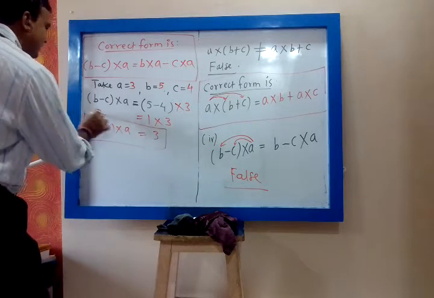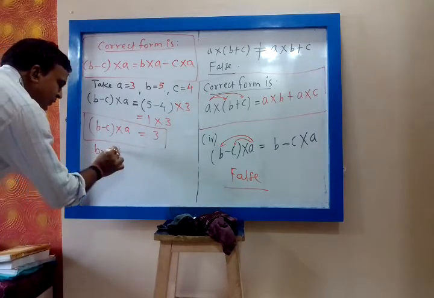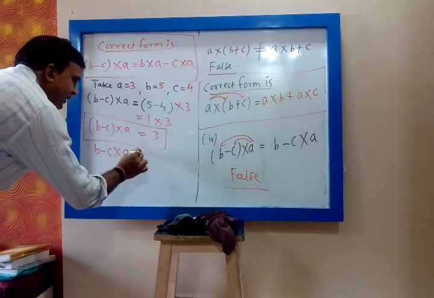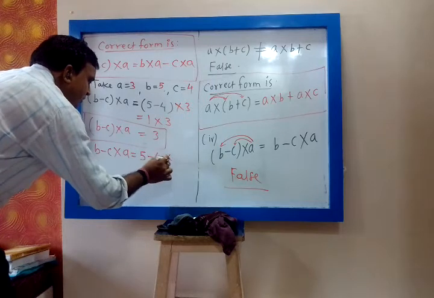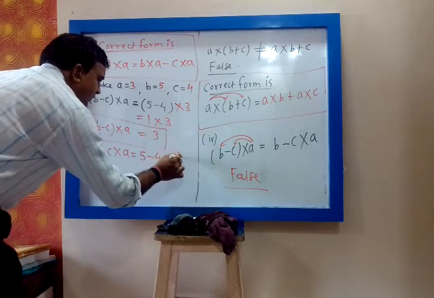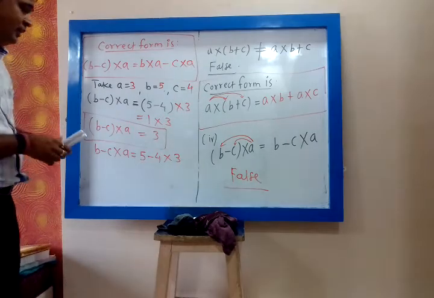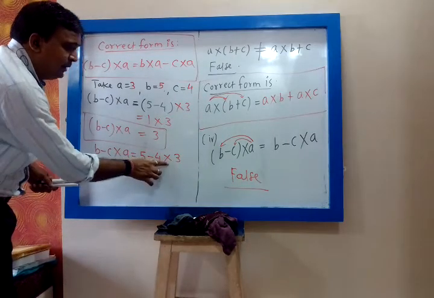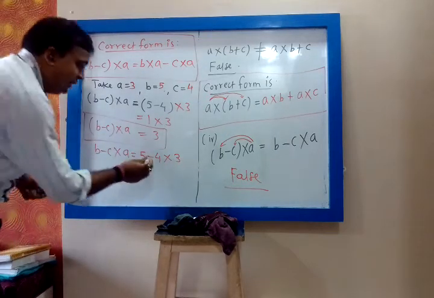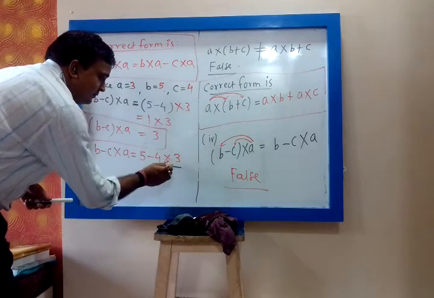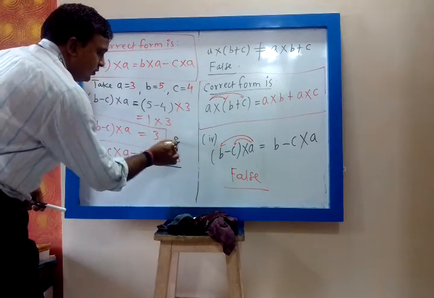Okay, let us check the other side, B into A minus C into A. B is 5, minus 4 into A, A is 3. Now see here, there is minus and there is multiplication. Which will you perform first? BODMAS, multiplication. You have to follow BODMAS.